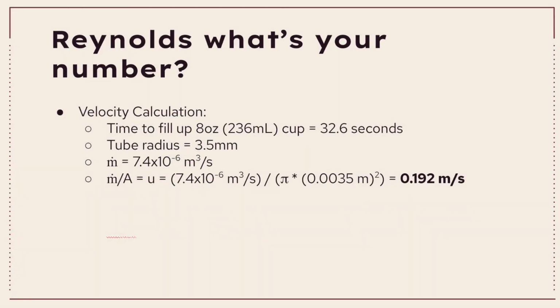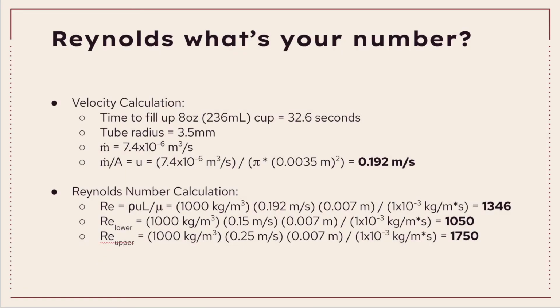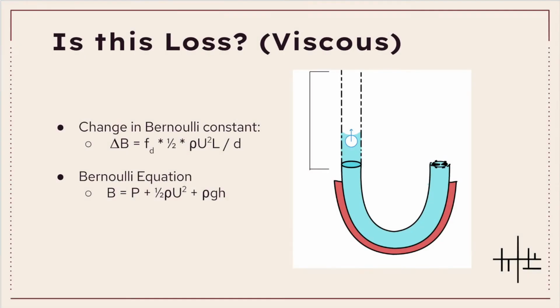Taking the average time to make an 8-ounce cup of coffee to be 30 seconds, for a cross-sectional tube area of 38.5 millimeters squared, we get an average speed of the fluid to be about 0.2 meters per second. Using a range of values that account for the uncertainties in this velocity, we calculate the resulting range of Reynolds numbers that work for the system to be around 1050 to 1750. The Reynolds number and the value of this viscous dissipation factor directly influence the viscous losses experienced by the system, which is signified by the change in the Bernoulli constant.